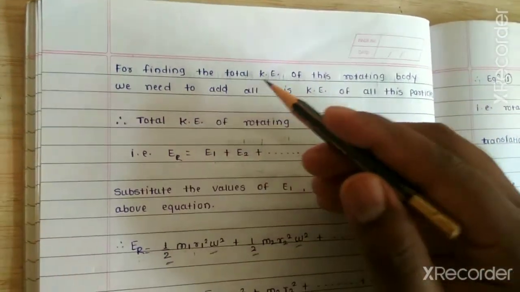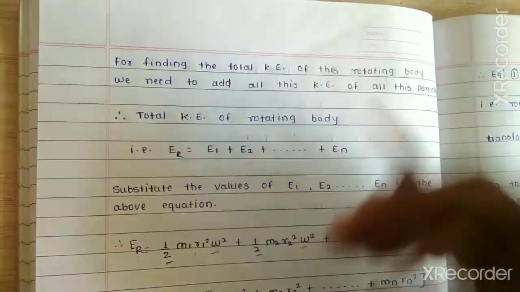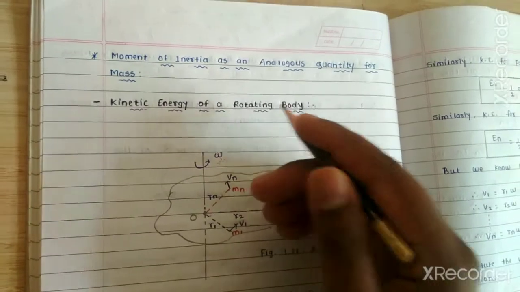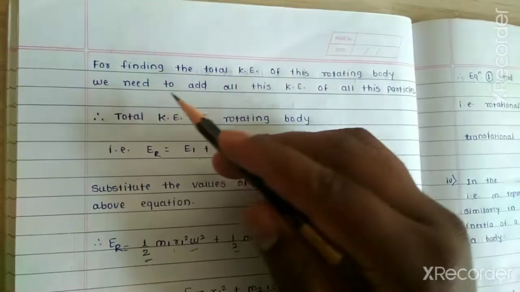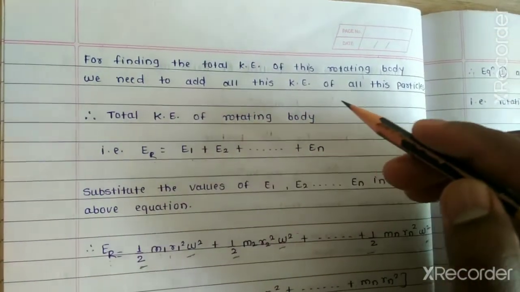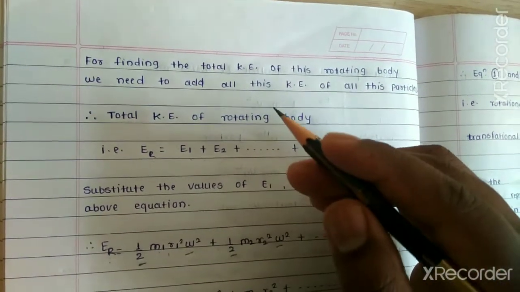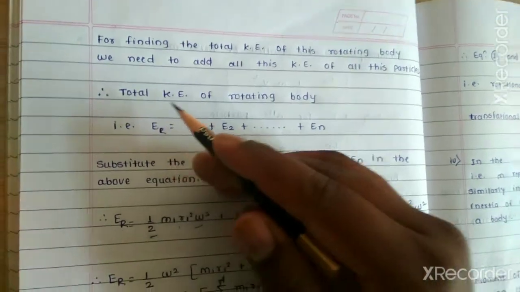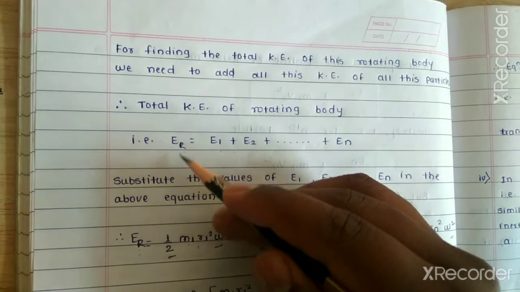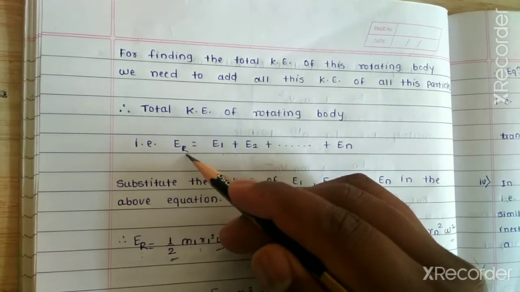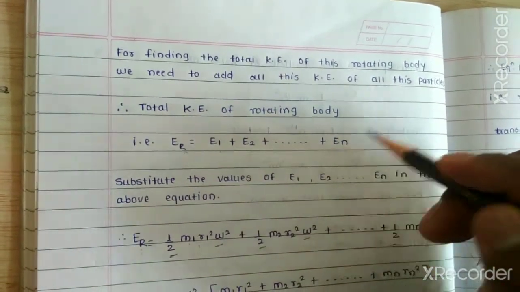Next, for finding the total kinetic energy of this rotating body, what do we have to find out here? The kinetic energy of the rotating body. So for finding the total kinetic energy of this rotating body, we need to add the kinetic energy of all these particles. Therefore, the total kinetic energy of the rotating body, that is ER, is equal to E1 plus E2 plus and so on up to En.